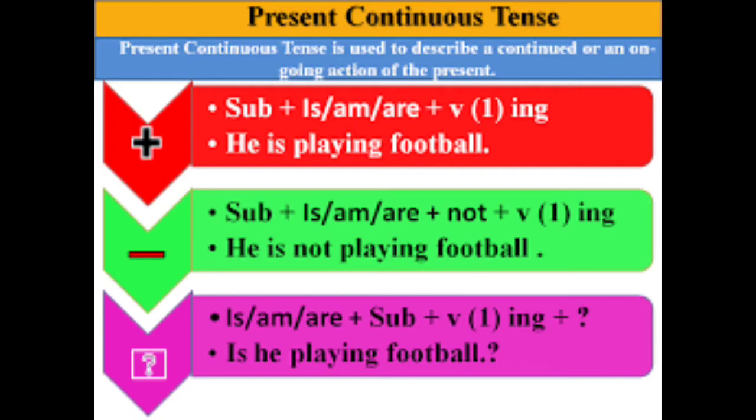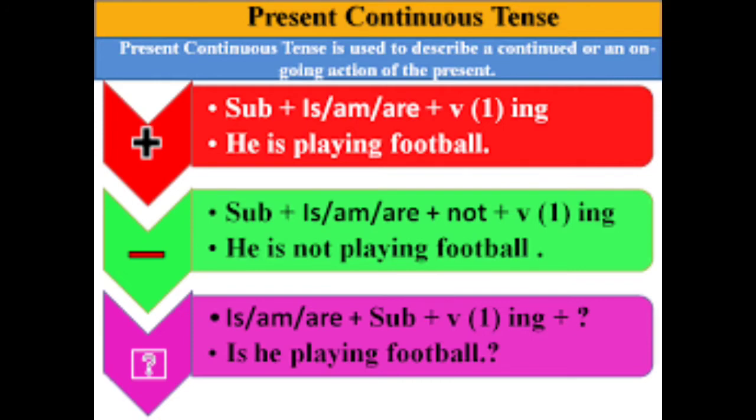Look at the example for an interrogative sentence. Is he playing football? So "is" is the be form of verb. The subject "he" must be the next one. Then verb plus ing, "playing", with the question mark. So this is the pattern for an interrogative sentence in present continuous tense, children.